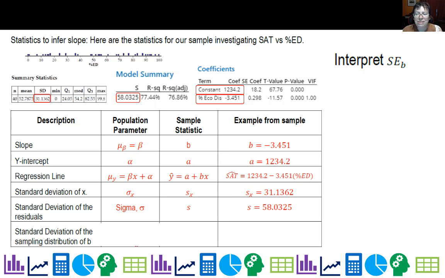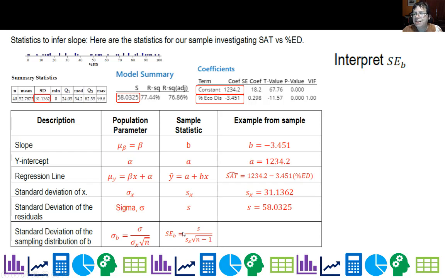Then finally, standard deviation for slope. How do we calculate that? It is this beautiful formula that's on your math chart that I just showed you. And it actually goes through a change for the sample. It is S over S of x divided by square root of n minus 1. And that should have been on your formula chart. Are you going to have to calculate this?